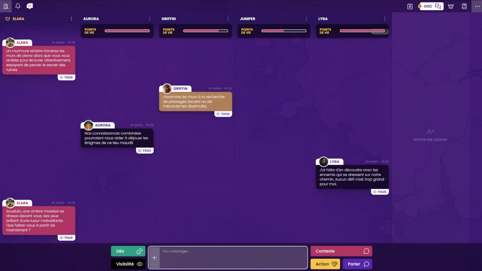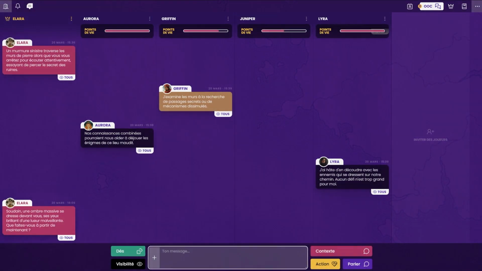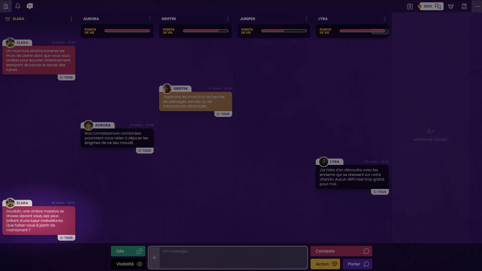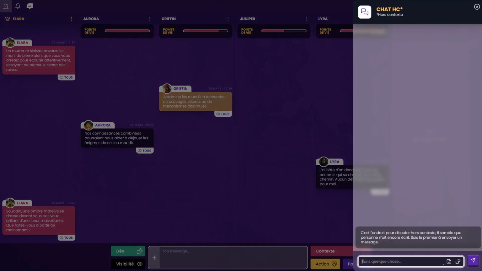3 types of messages can be sent: dialogues in purple to make your character speak, actions in yellow to make them interact, and finally, context messages in red, reserved for the game master to describe a scene or resolve a player's action. You might need to speak as a player rather than as a character. The out-of-context chat allows you to discuss with other members of the session without breaking the immersion of the game. This is ideal for example, asking the game master questions or agreeing on the rules to follow.